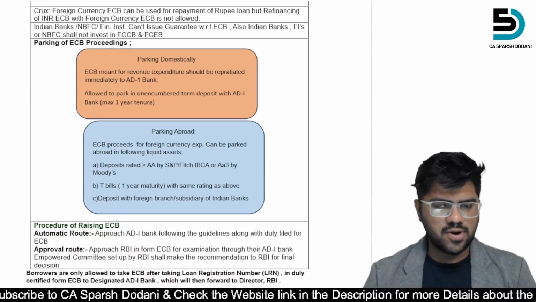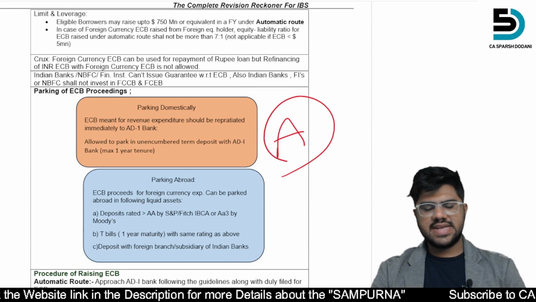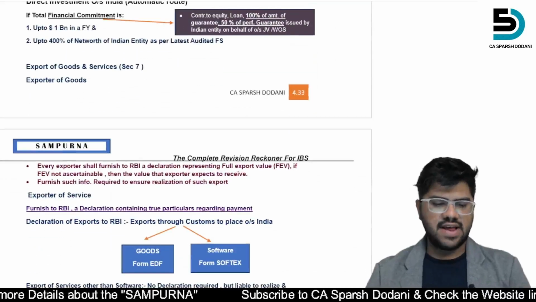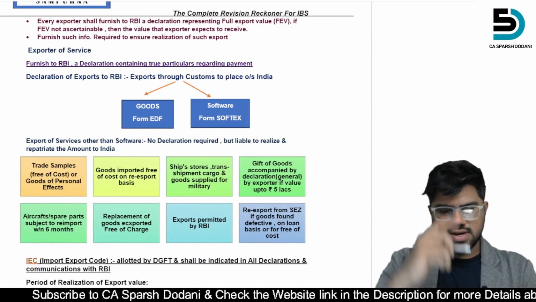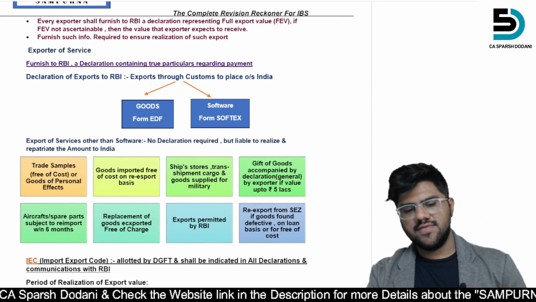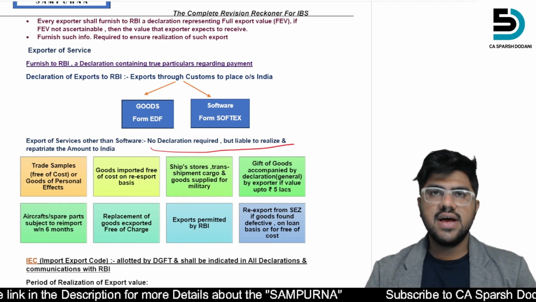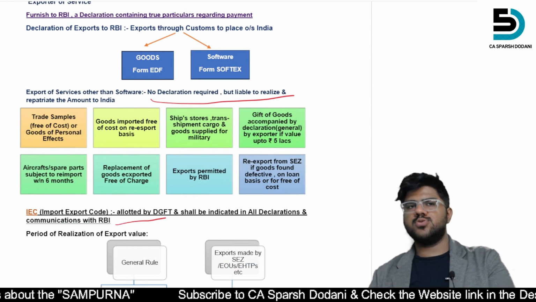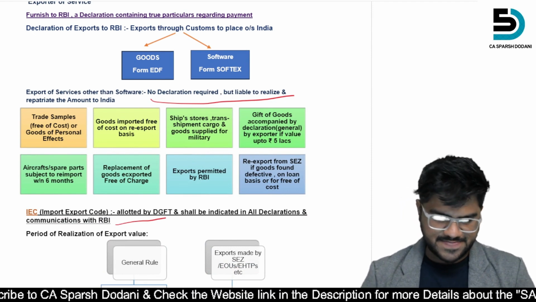Then again, one more important topic is your parking. As I said, parking domestically, parking abroad. These are the topics which are relevant for your CA Final Paper 6. Then declaration of exports, and what are the goods or services in situations where no declaration is required, then IEC, it is allotted by DGFT. It was a question in my attempt of eco law. It may appear in your exam as well.